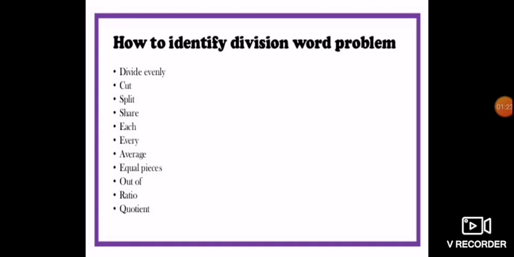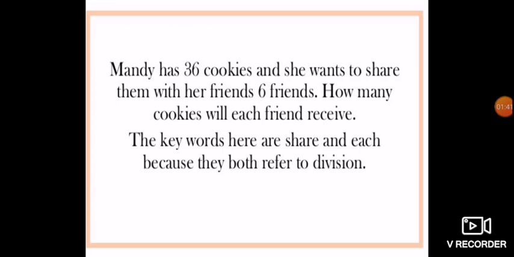Now, a few of the division keywords are out of, equal pieces, average, ratio, and of course quotient. If quotient is given, then you are supposed to do division only. As yesterday we have taken this example: Mandy has 36 cookies and she wants to share them with her 6 friends. How many cookies will each friend receive? Here the keywords are share and each, because they both refer to division. This example and these keywords we have seen yesterday also.